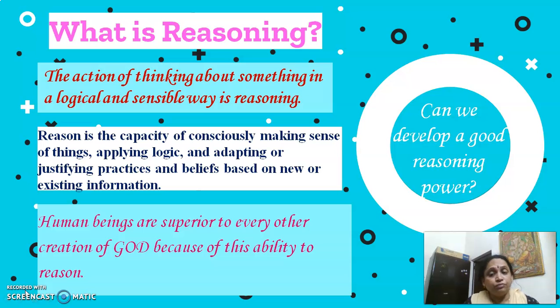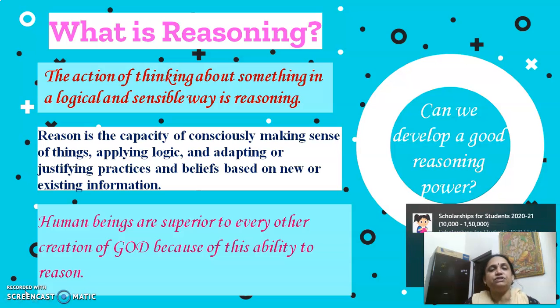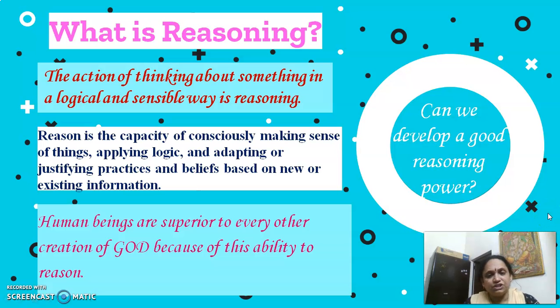Okay, and human beings are superior to every other creation of God because we have this ability of reasoning. Can we develop a good reasoning power? This particular chapter is going to help you to understand reasoning, and I'm sure it will also help you to develop a good reasoning power. Then, what is next after this? What is the chapter? It is mathematical reasoning. What is the meaning of mathematical reasoning?